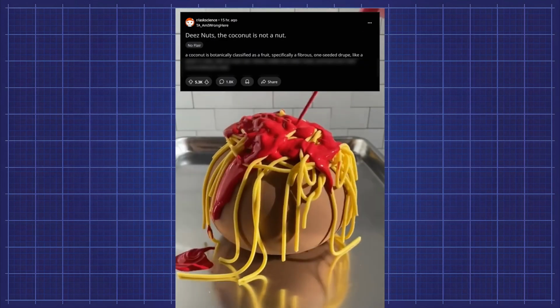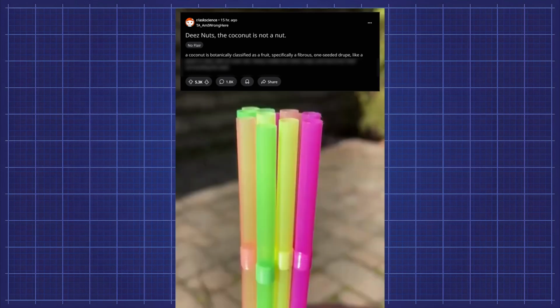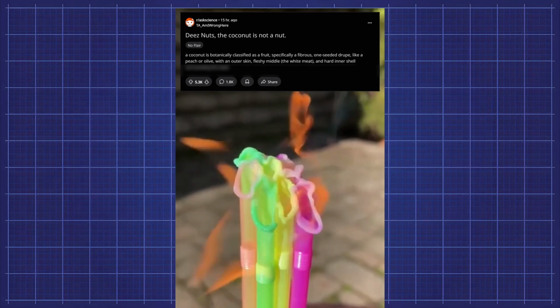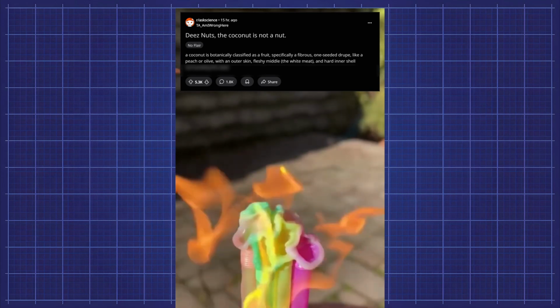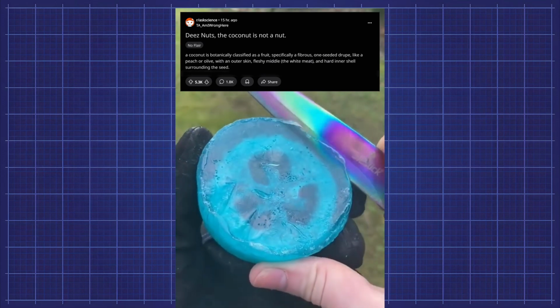Deez nuts. The coconut is not a nut. A coconut is botanically classified as a fruit, specifically a fibrous, one-seeded drupe, like a peach or olive, with an outer skin, fleshy middle, the white meat, and hard inner shell surrounding the seed.